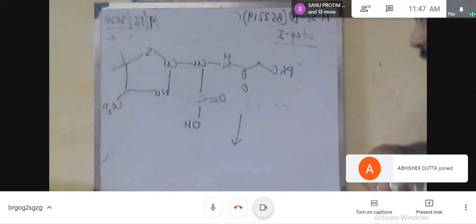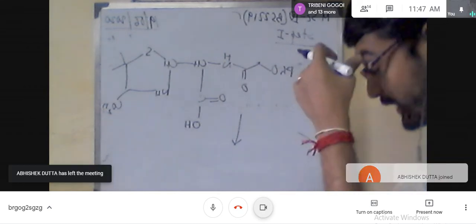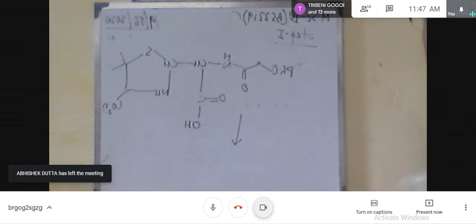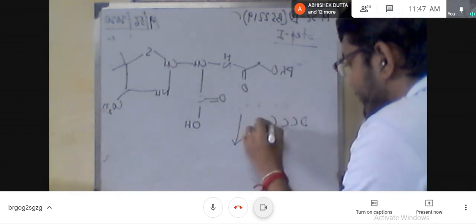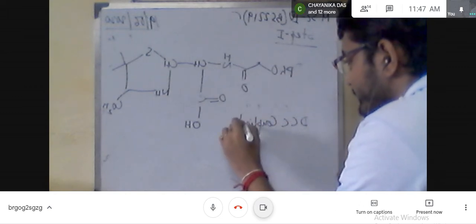So first we have to use one equivalent of KOH because our target is to generate the potassium salt. So one equivalent of KOH is used and then the reagent, that is the DCC.